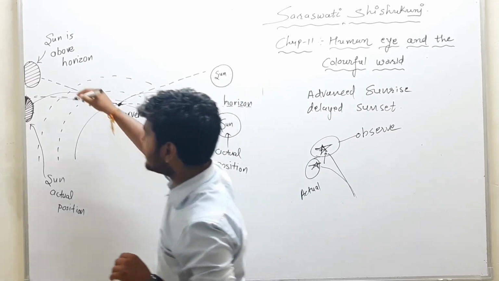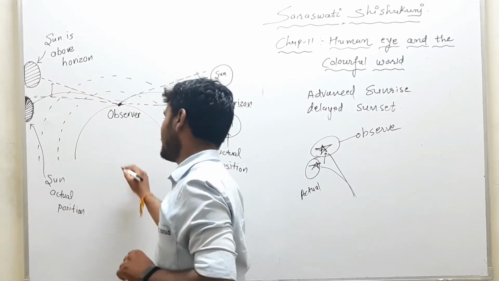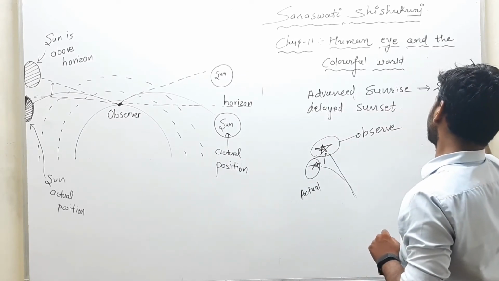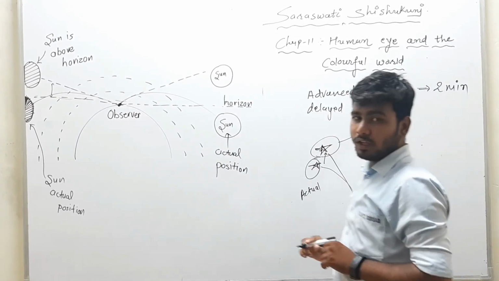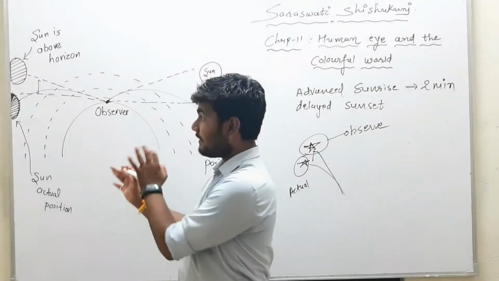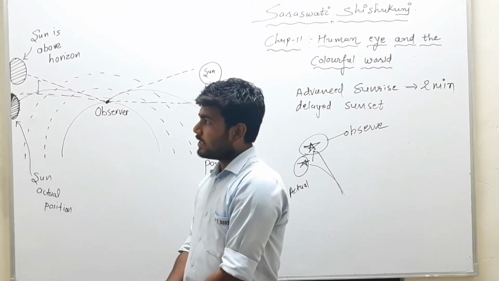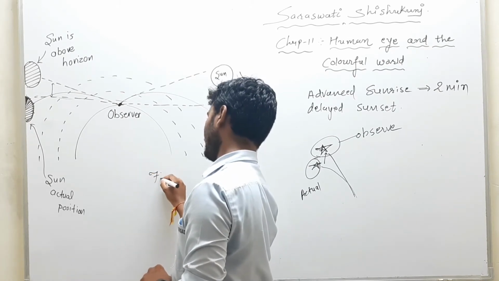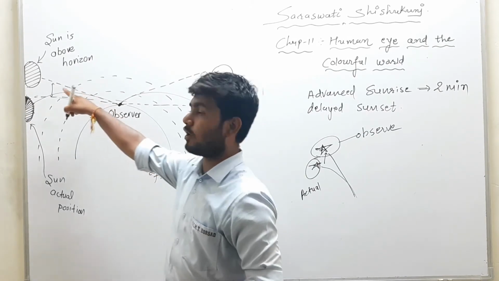Now, how much difference of time is there? For your information, the advanced sunrise is of 2 minutes only. We can understand it with one example. Suppose we observe the sun at 7. Again I am telling, this is the observed sunrise.